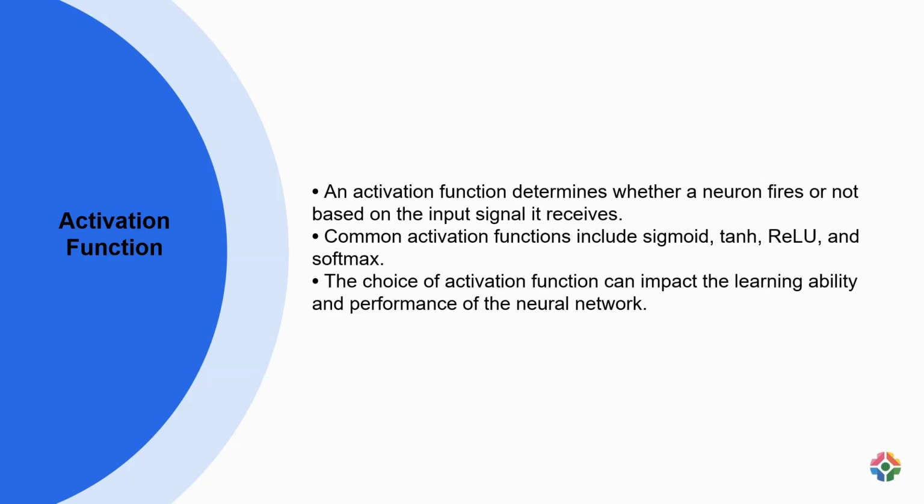For instance, ReLU is commonly preferred in hidden layers for deep learning tasks due to its ability to mitigate the vanishing gradient problem, while softmax is frequently used in the output layer for multi-class classification to generate probabilities for each class. Understanding the characteristics and appropriate usage of different activation functions is essential for optimizing neural network architectures to achieve desired results in various machine learning applications.